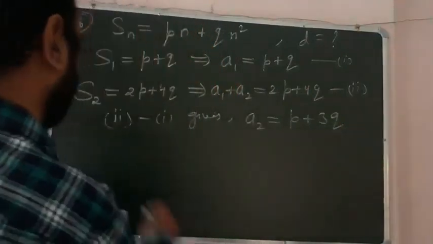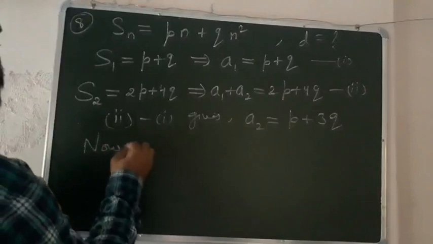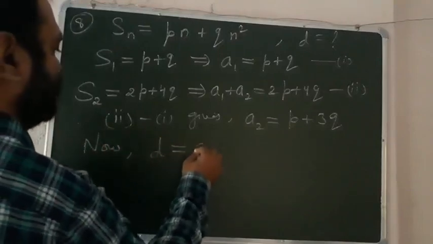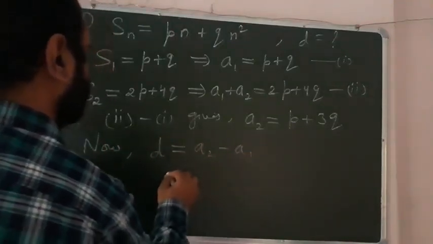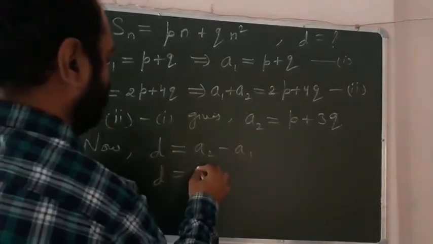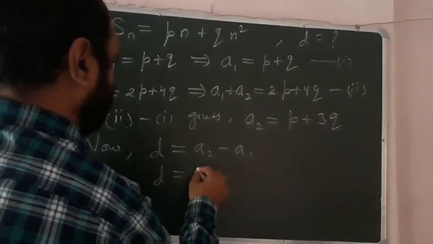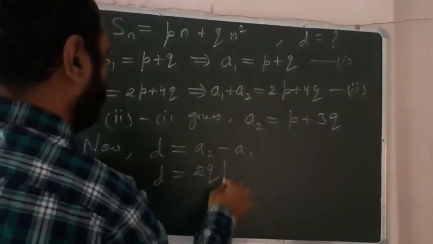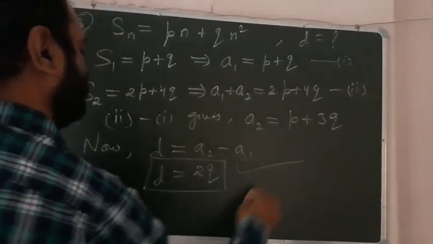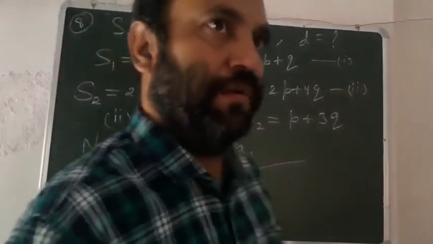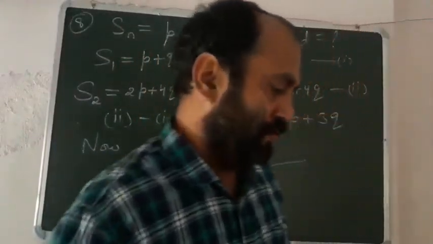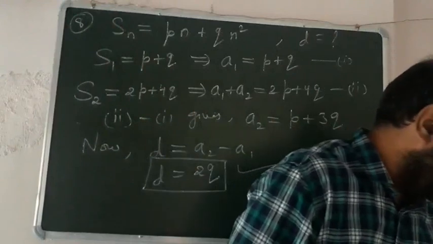That is the value of a2. Now whenever you find the common difference d, that is a2 minus a1, what will we get? The value is a2 minus a1, and you will get the answer 2Q. So 2Q is the right answer. 2Q is the common difference for this question number 8.